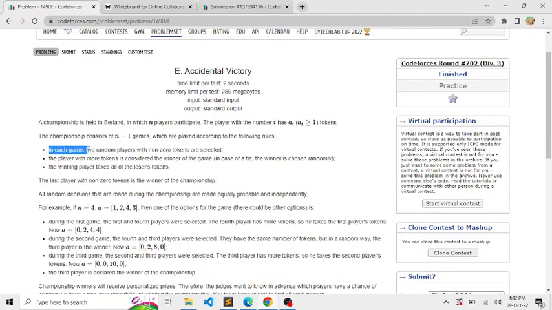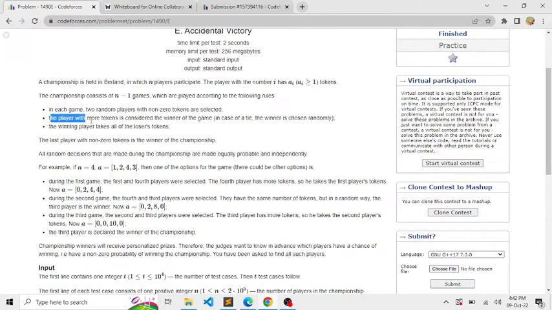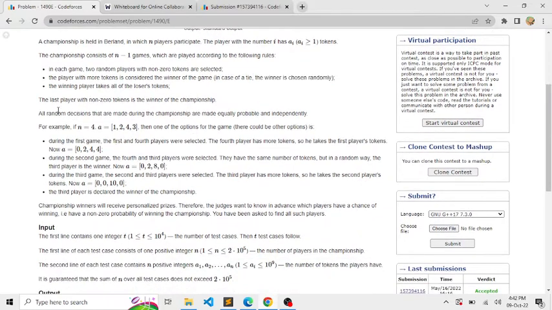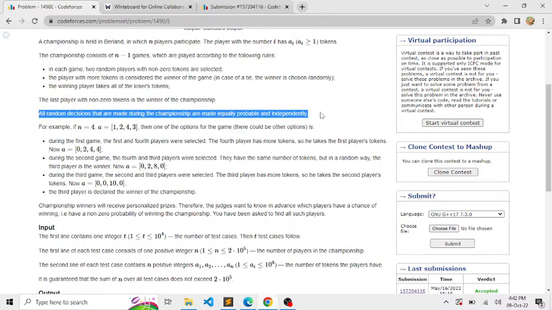In each game, two random players with non-zero tokens are selected. The player with more tokens is considered to be the winner of the game, and in case there is a tie, the winner is chosen randomly. The winning player takes all the loser's tokens. The last player with non-zero tokens is the winner of the championship. All the random decisions that are made during the championship are equally probable and independent.